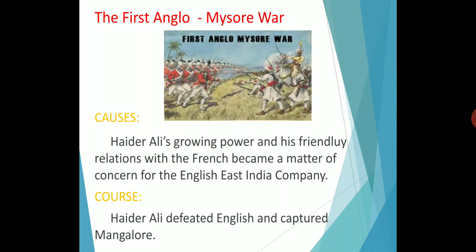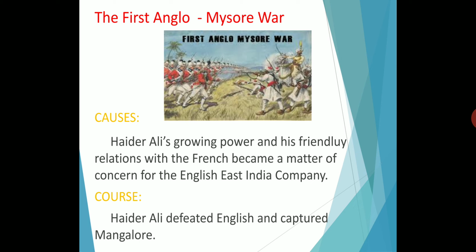The course means how the war happened. The Nizam, with the help of British troops under General Joseph Smith, invaded Mysore in 1767. Who is the Nizam? The Hyderabad ruler is called the Nizam. Okay. So the Nizam with the help of British troops under General Joseph Smith started the fight against Mysore in 1767.